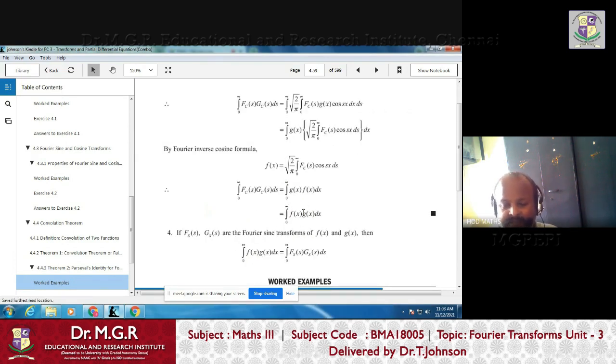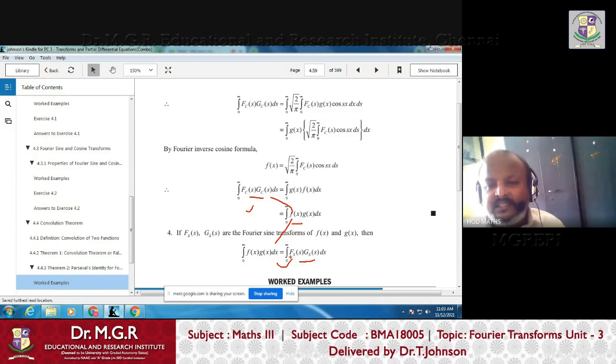That means if you take any two functions and take their product and find the integral, it is the same as finding the transforms and then integrating. That is, finding the Fourier cosine transform and then integrating it. Both are the same, right? In the similar manner, you can prove the same thing for sine transforms also. So whatever is true for Fourier cosine is the same for Fourier sine also, right?